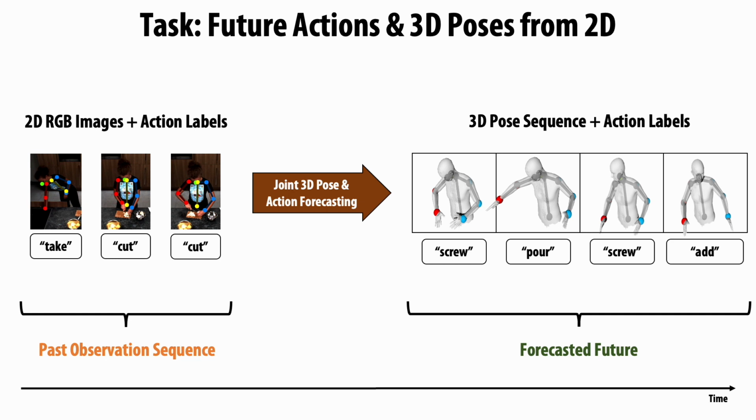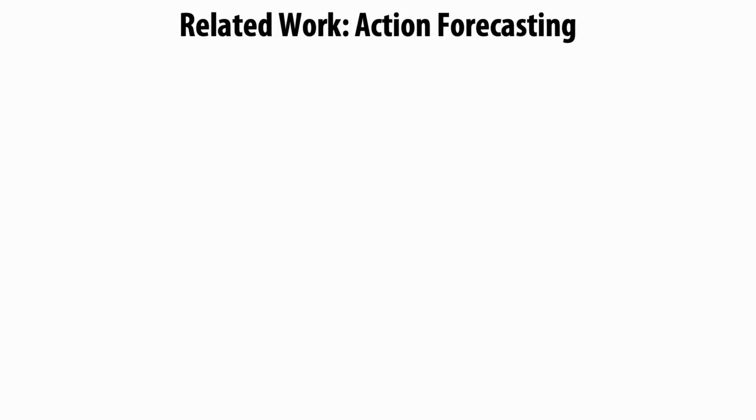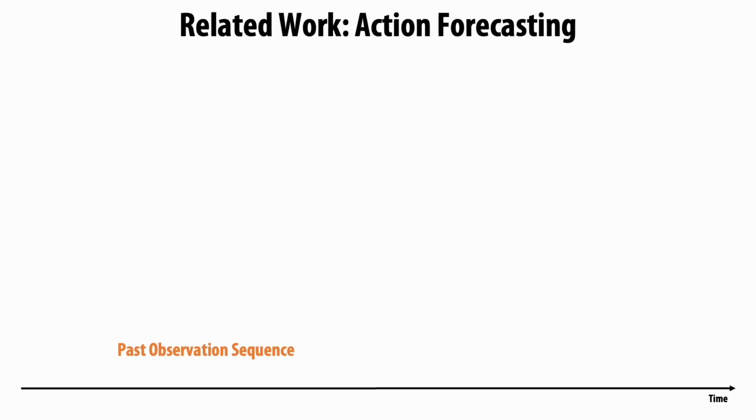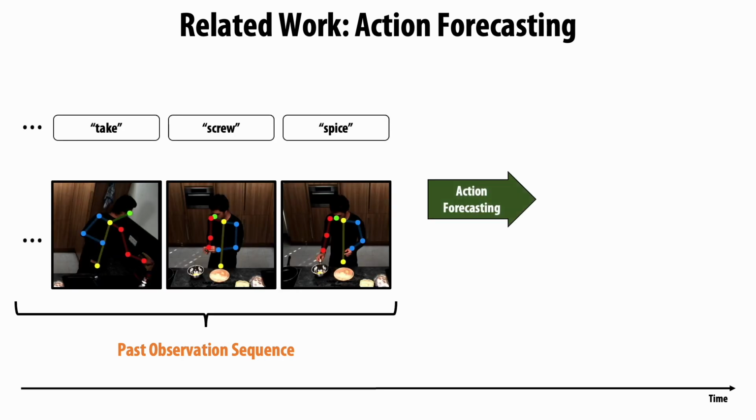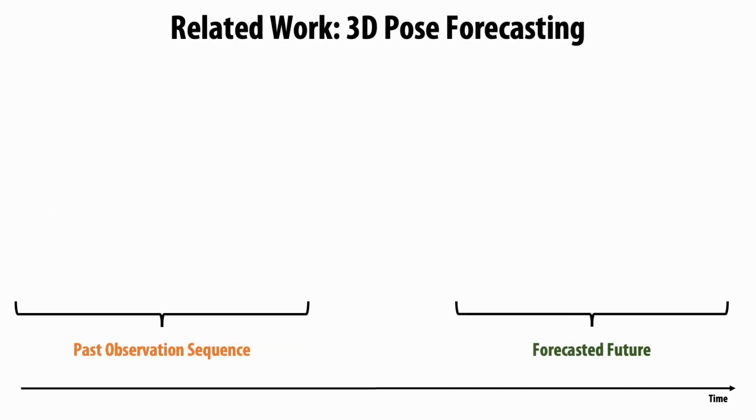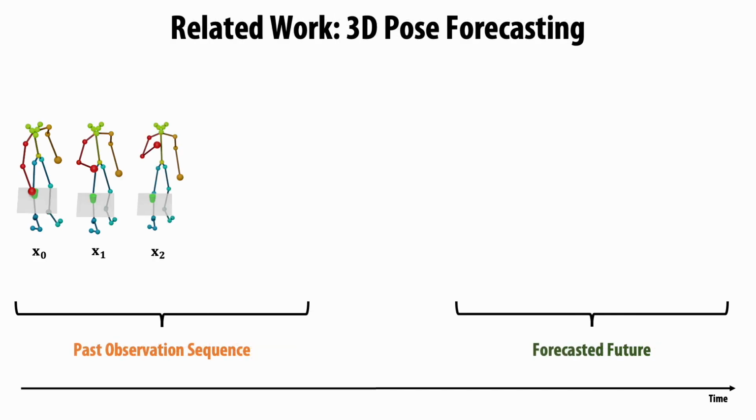Previous work has focused on forecasting actions and 3D poses separately. For future action forecasting from 2D observations, the goal is to forecast a sequence of actions most likely to happen next. However, action labels are only an abstract representation of the forecasted future, while 3D human poses provide a more concrete realization of future actions. On the other hand, 3D human pose forecasting aims to forecast a short-term future 3D pose sequence that plausibly continues the input.